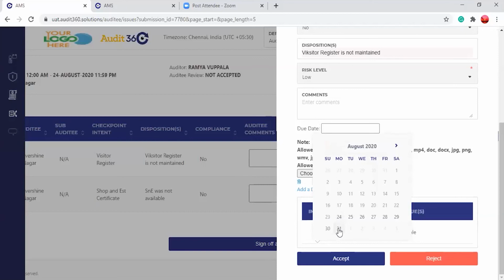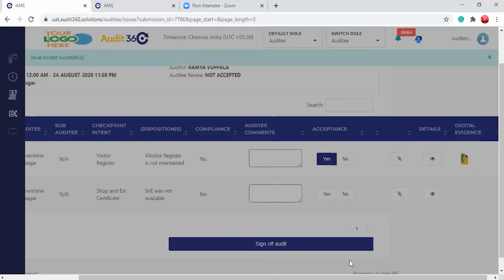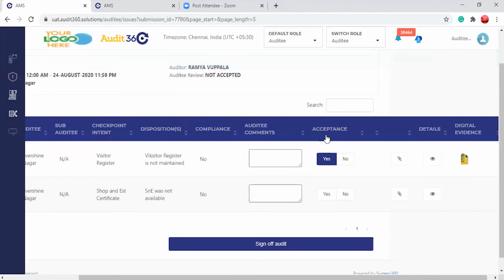So this will be selected and the calendar will open. Say that by 31st of August, I will be able to keep the documents properly in place. So I accept this and click here. Now it has been accepted. And if you want to reject, you can click on no.